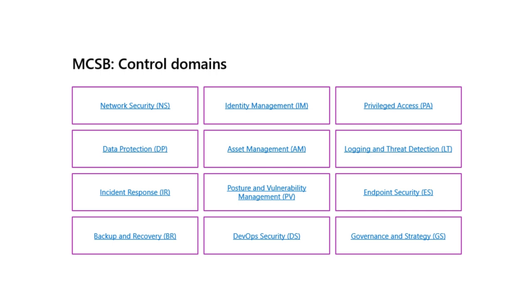Microsoft Cloud Security Benchmark Control Domains. Network security covers controls to secure and protect networks, including securing virtual networks, establishing private connections, preventing and mitigating external attacks, and securing DNS. Identity management covers controls to establish a secure identity and access controls using identity and access management systems, including the use of single sign-on, strong authentications, managed identities, and service principals for applications, conditional access, and account anomalies monitoring.